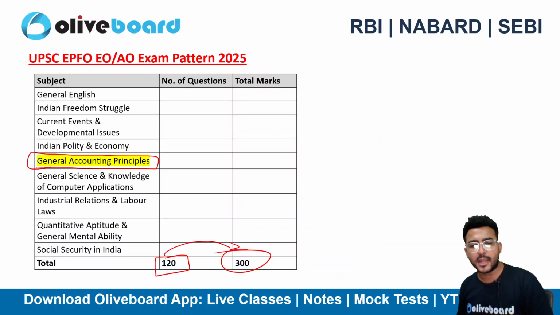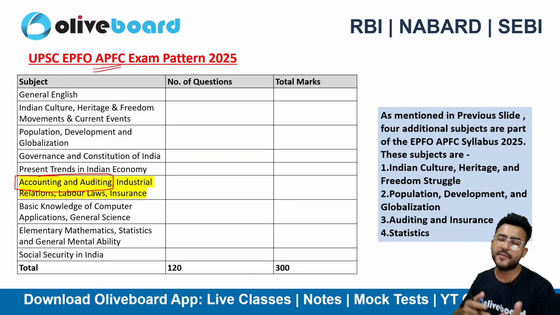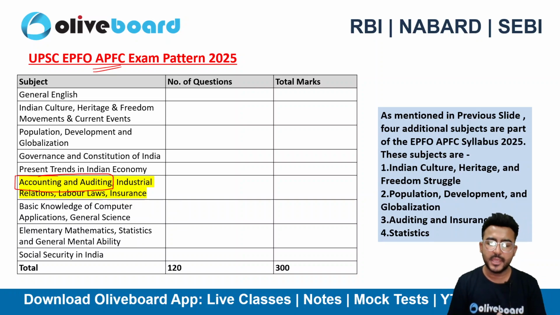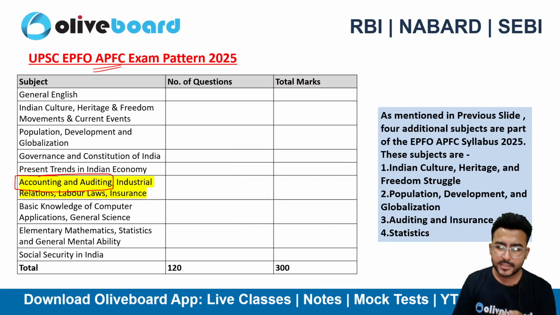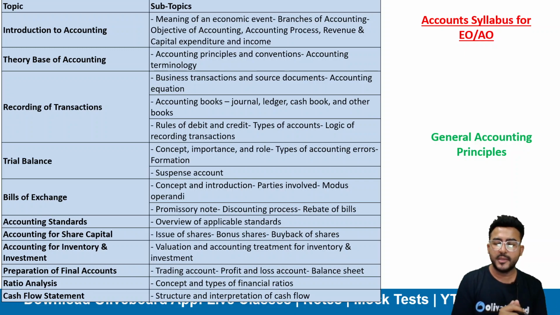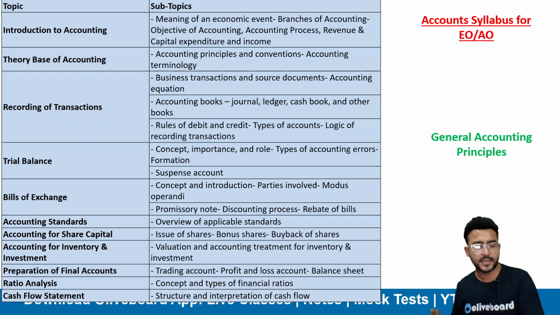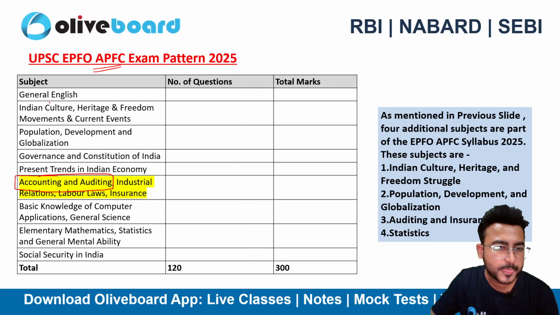So basically the accounting portion in both the vacancies is the same. However, if I talk about the APFC exam, the difficulty level will definitely be much higher as compared to the AO or EO exam, right? We'll be discussing one by one what you should be doing in the accounting and auditing part. The auditing part is only there in the APFC, right?